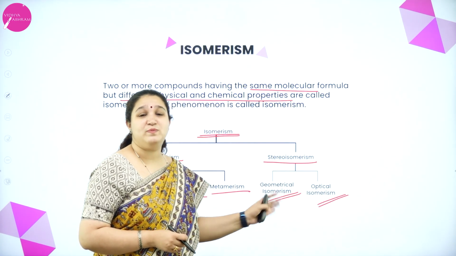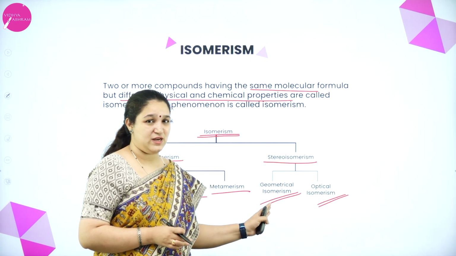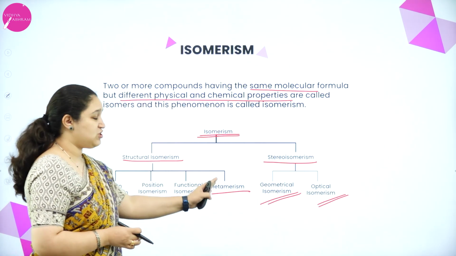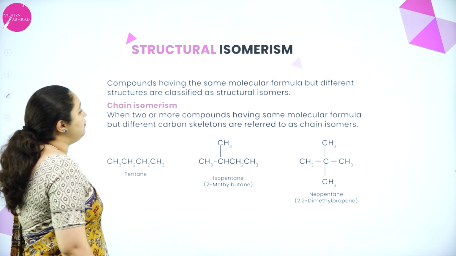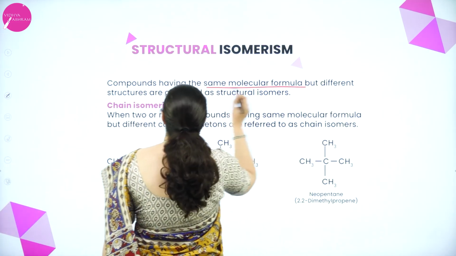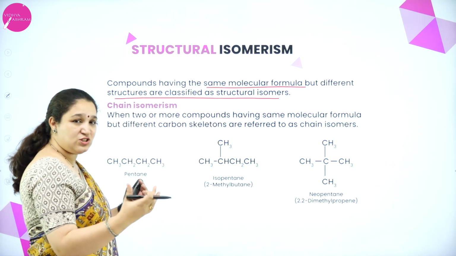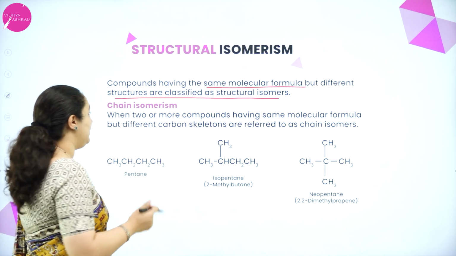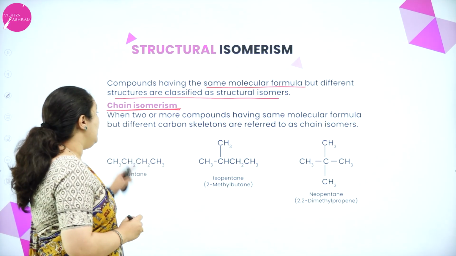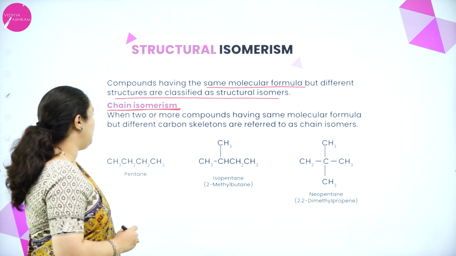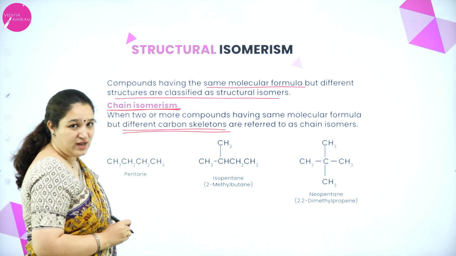More detail about this you will be studying in your hydrocarbons chapter, and it's not there over here in this chapter. But of course, you're going to learn about the structural isomers here. So we'll see about structural isomerism. The compounds having the same molecular formula but different structures are called structural isomers. As I told you all, only the structure is different, the molecular formula is the same. For example, the first one is chain isomerism. Now, when two or more compounds have the same molecular formula but different carbon skeletons, they are called chain isomers.